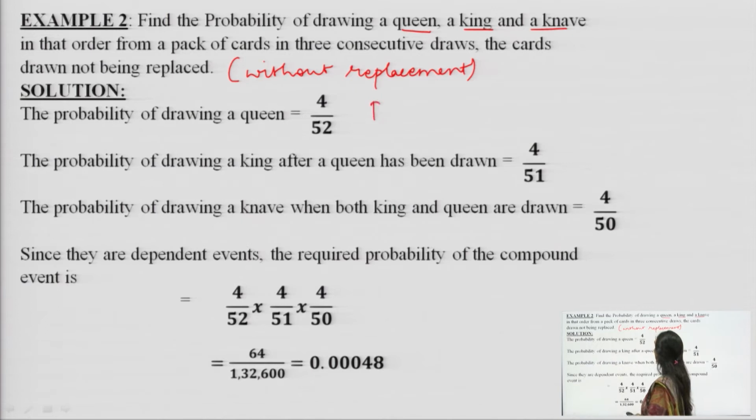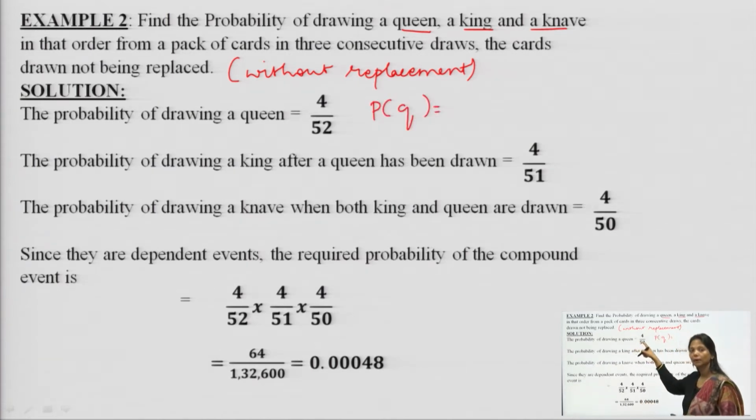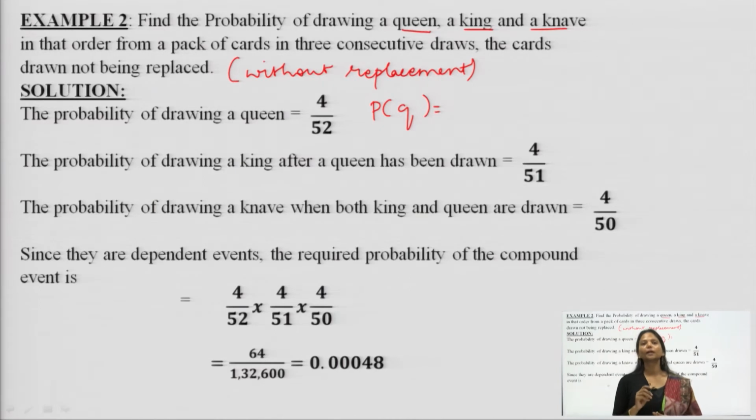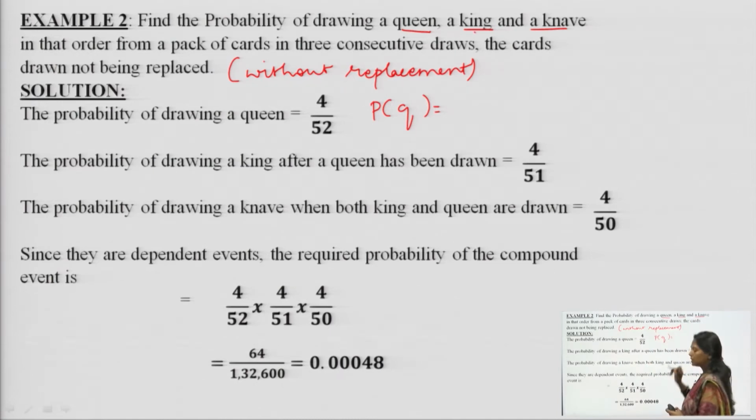So, the probability of a queen is the number of queens in the pack, 4, divided by the total number of cards, 52. But in the second attempt we have already taken out one card, so the number of cards is 51. The number of kings in a pack of 52 cards is 4, but the total number of cards has reduced by 1, so it becomes 51.